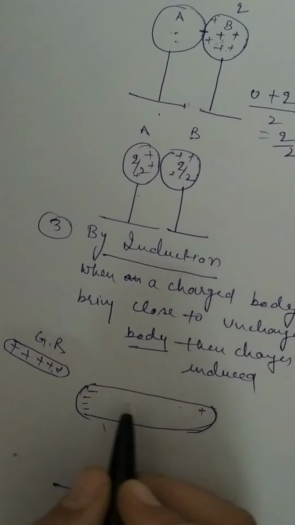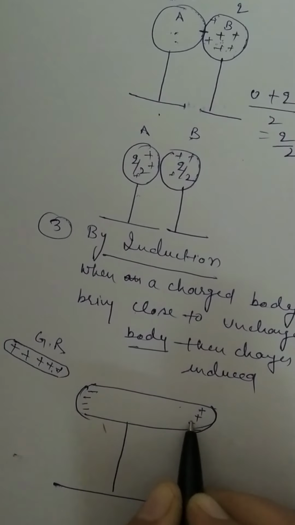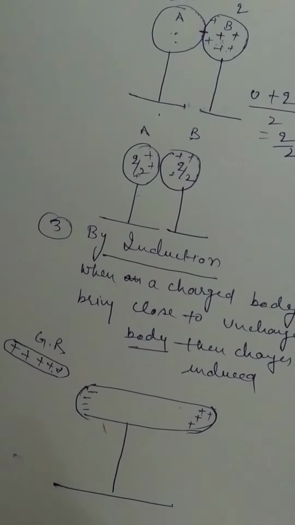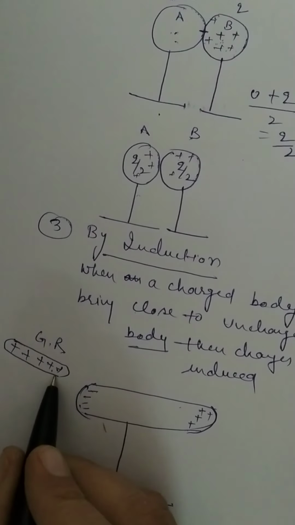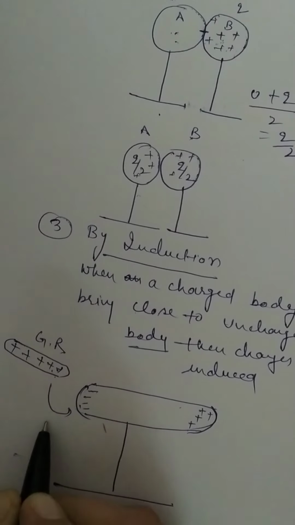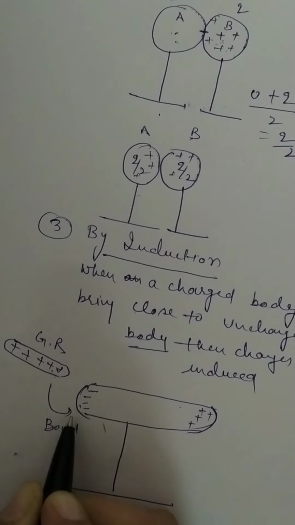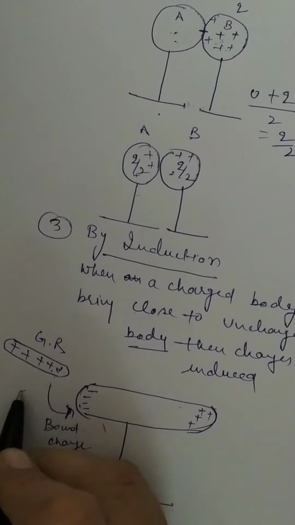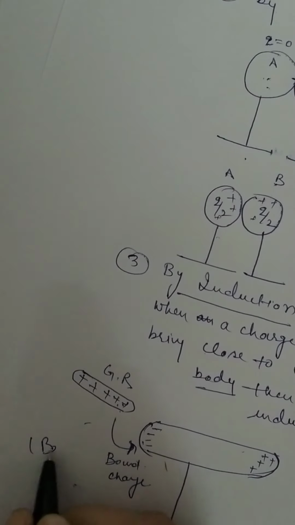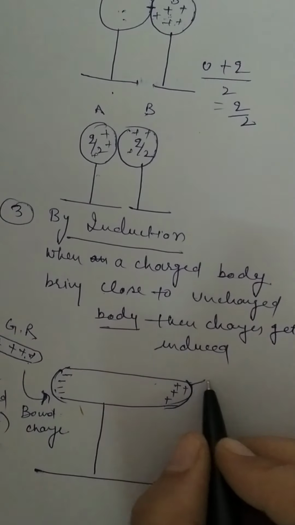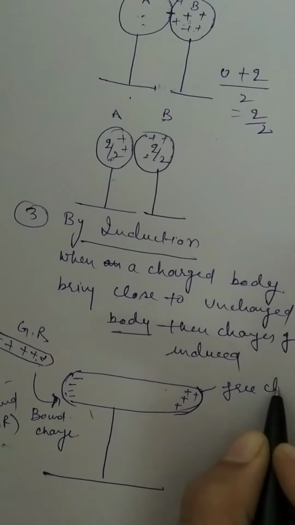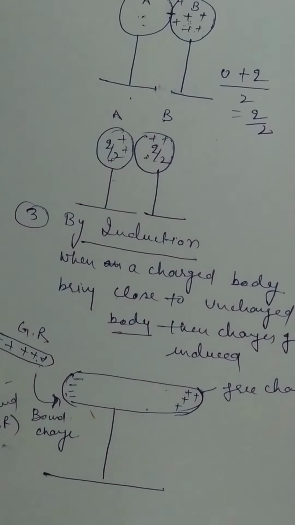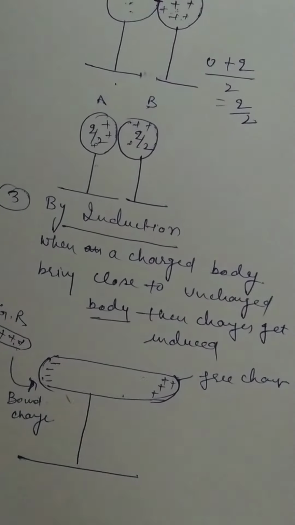When the negative charge shifts toward this, then a deficiency of negative charge, that is positive charge, is created here. And this charge is bound to the glass rod charge. So this is called bound charge. It is bound to the glass rod, and this other charge is free. If I ask what is the net charge on this conductor, it is 0.